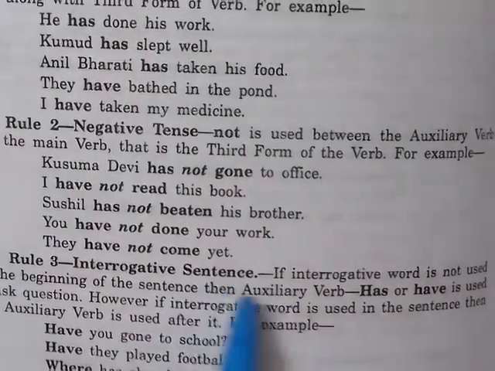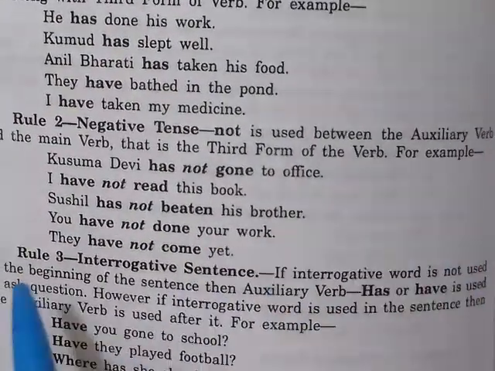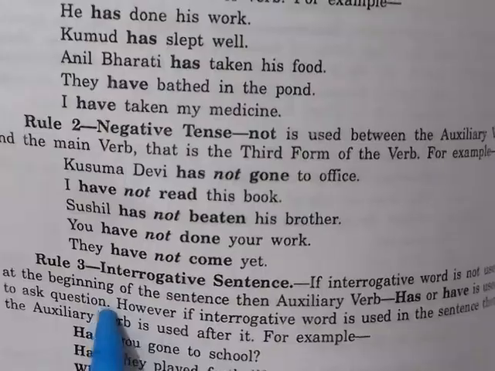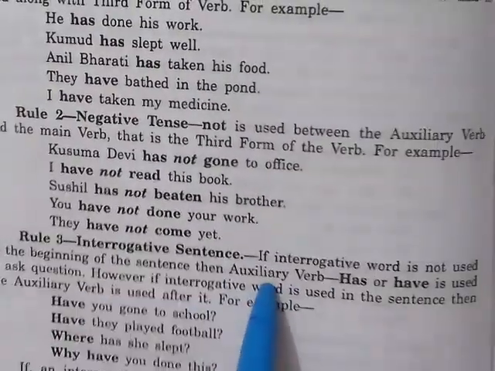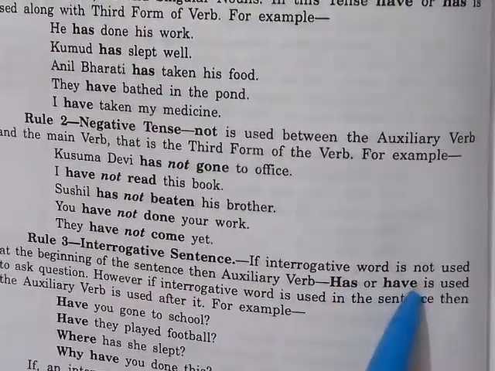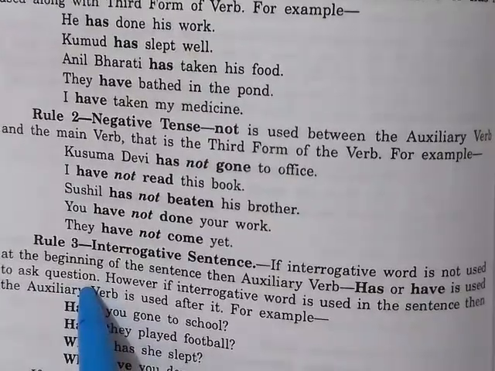Interrogative sentence. If an interrogative word is not used at the beginning of the sentence, then the auxiliary verb has or have is used to ask a question.